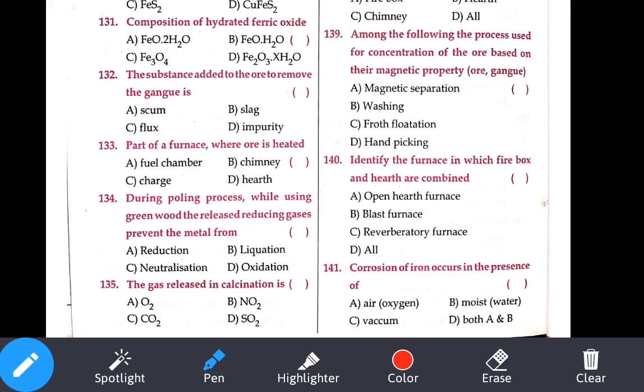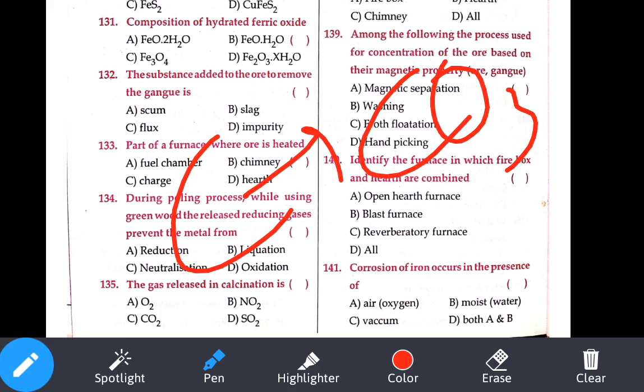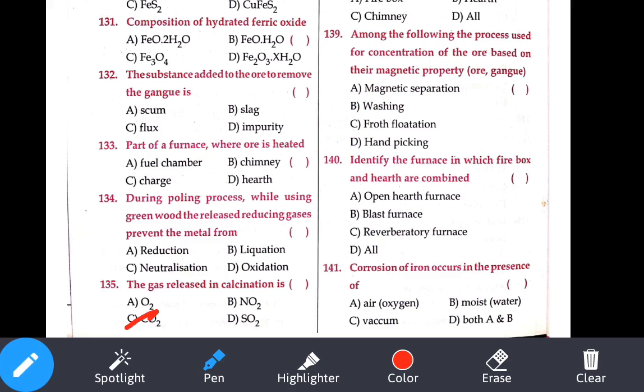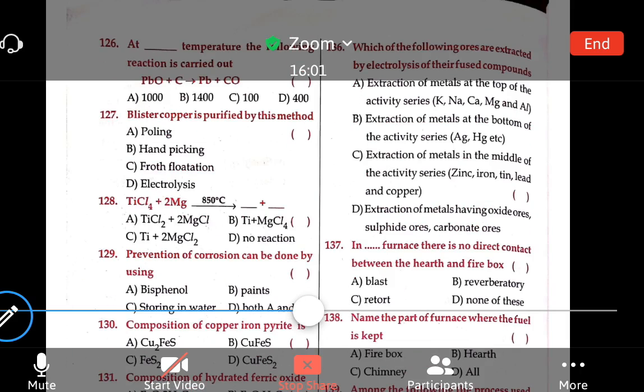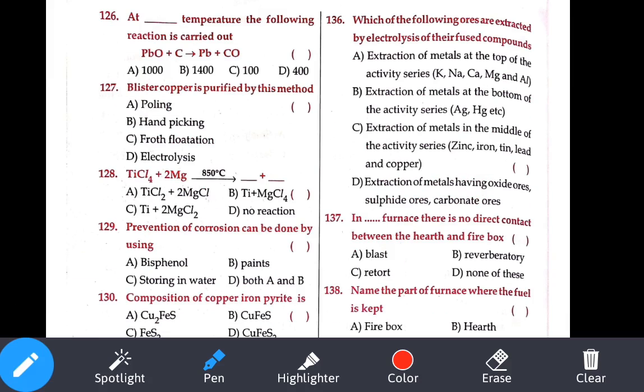Yes. Let's see the 136th question. Which of the following ores are extracted by electrolysis of their fused compounds? So fused compound means our electrolysis method. Just a few minutes back I told you electrolysis is used for highly reactive metals. If you observe here, what option is given? Metals on the top of the activity series, option number A is our correct answer. The top of the reactivity series is what we call highly reactive metals.